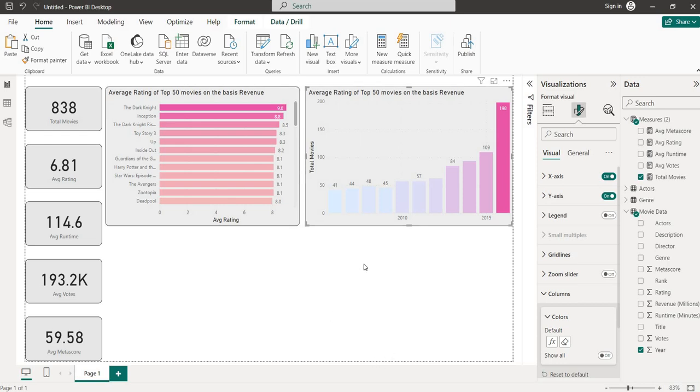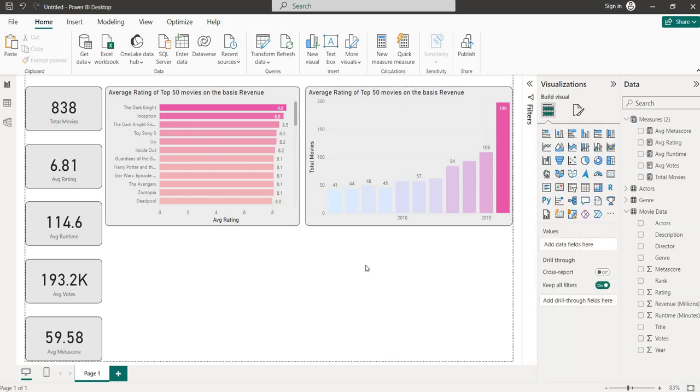Now, what other visualization can we make for our purpose? How many movies are there for a specific rating? That is, how many movies got a rating of six, how many movies got a rating of seven, and so on. So like that we can see the visualization. Okay, can we do this?